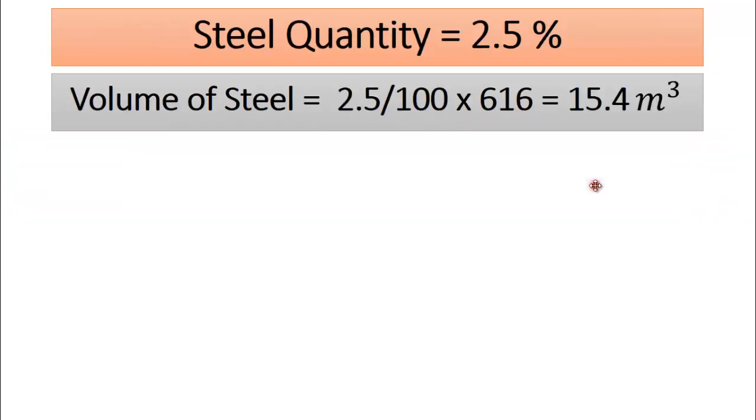As we know that RCC or reinforced concrete steel is also used, so we will calculate the quantity of steel. Suppose steel quantity for this concrete work is 2.5% of total volume of concrete. So volume of steel will be equal to 2.5 divided by 100 multiplied by total volume, which is 616 meter cube. After simple calculation we will get total volume of steel is 15.4 meter cube.